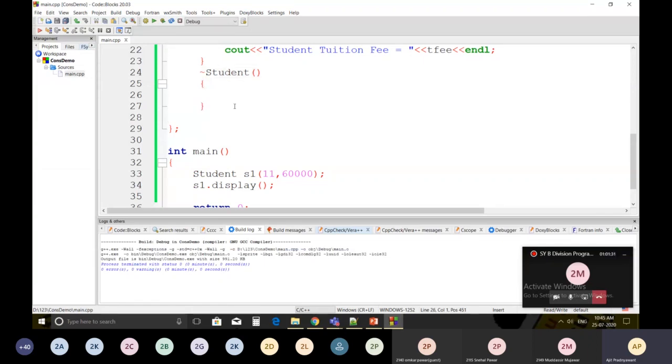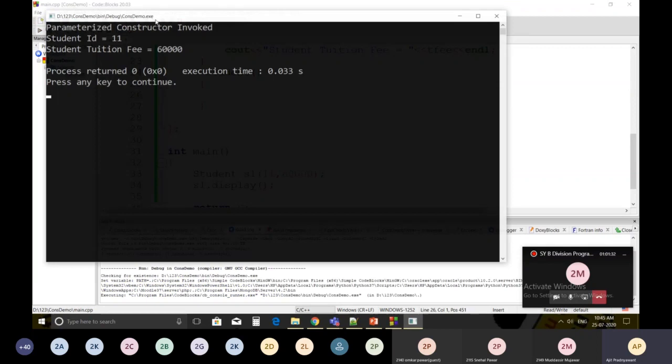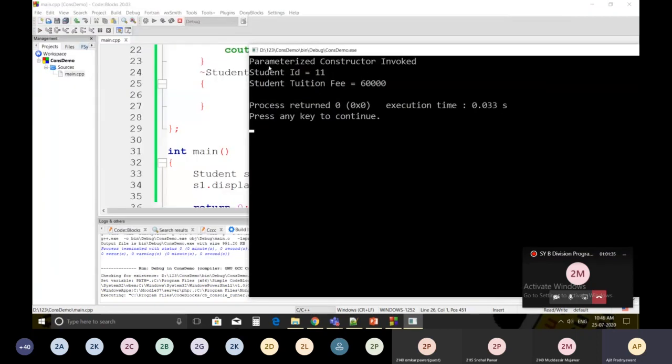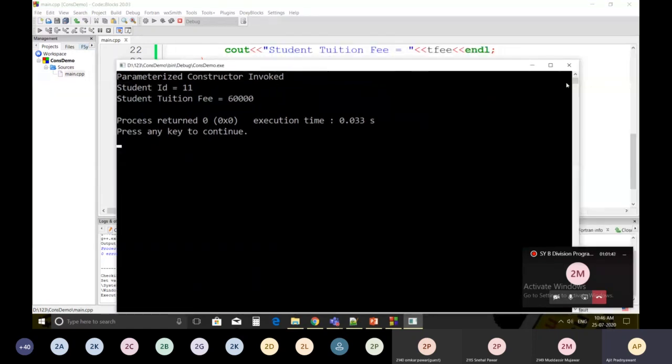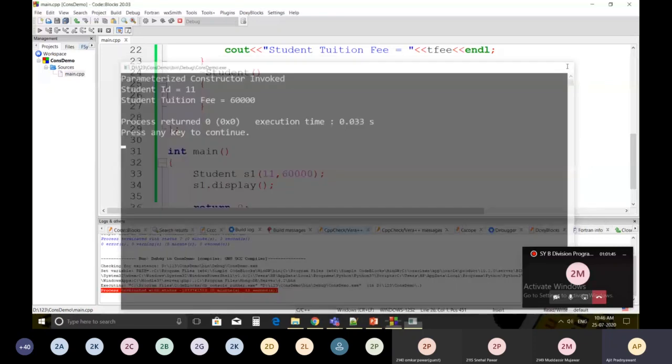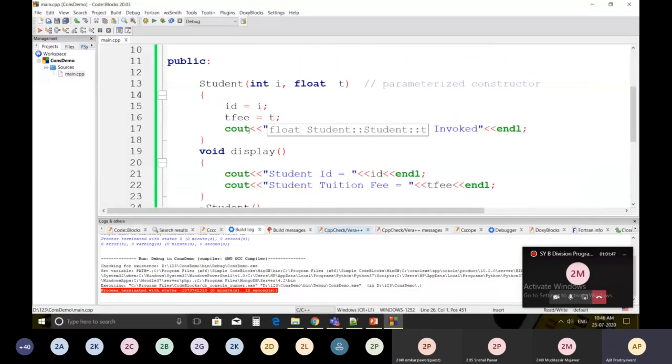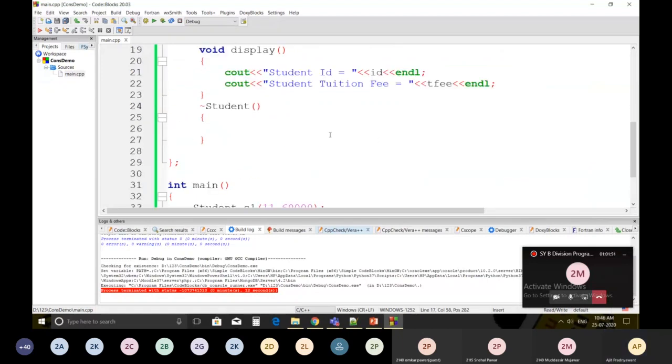I'm going to execute it. So I will get this output: parameterized constructor invoked, student ID is equal to 11, tuition fee is equal to 60,000. And just to know whether this destructor has been invoked or not, I'm going to add one statement over here. Destructor invoked.